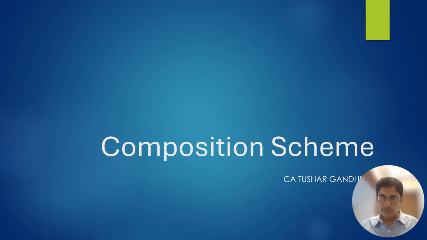Therefore, one needs to decide basis the nature of transaction. If most of the business transactions are B2C, one may think to opt for composition scheme. However, if most are B2B, it is better not to opt for composition scheme.